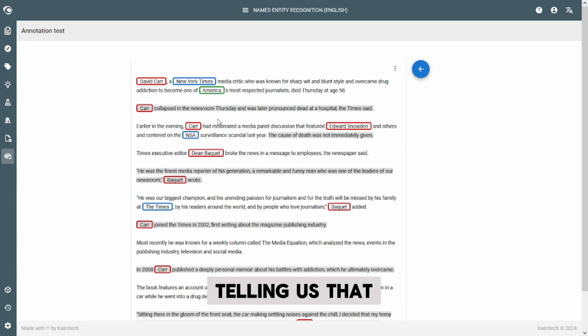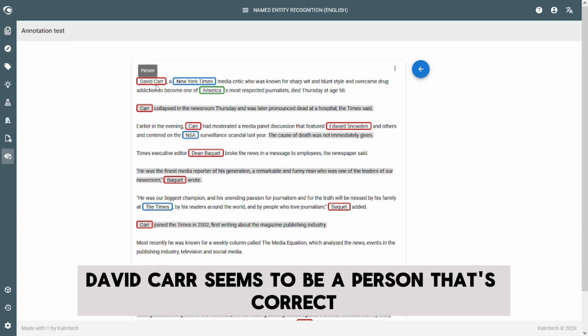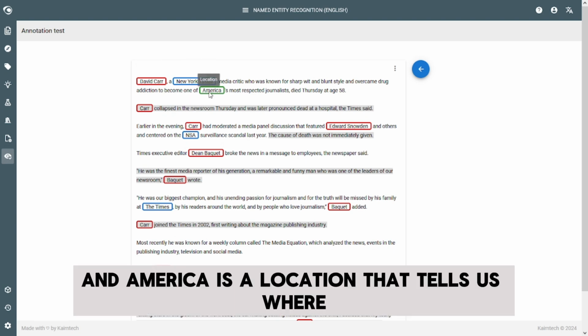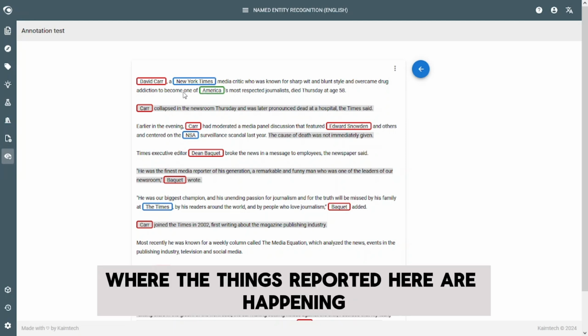It's coming back telling us that David Carr seems to be a person. That's correct. The New York Times is some kind of an organization, and America is a location that tells us where this text is located, where the things reported here are happening.